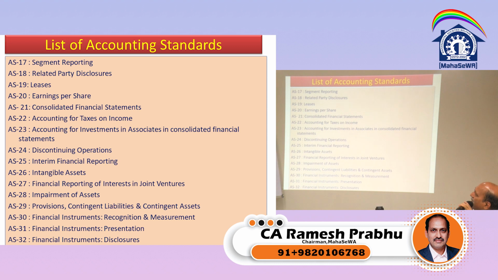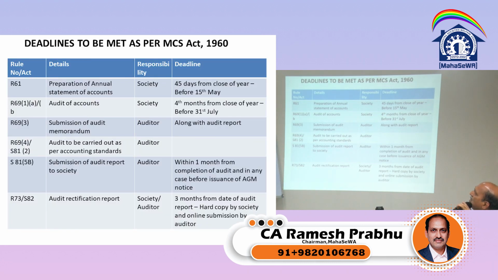Segment reporting, related party disclosure, leases, earnings per share, consolidated financial statements, accounting for taxes on income, accounting for investments in associates in consolidated financial statements, discontinued operations, interim financial reporting, intangible assets, financial reporting of interests in joint ventures, impairment of assets, provisions, contingent liabilities, contingent assets, financial instruments: recognition and measurement, financial instruments: presentation, financial instruments: disclosures. So these are the 32 accounting standards which are available.